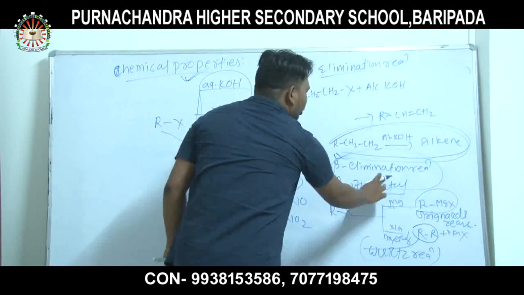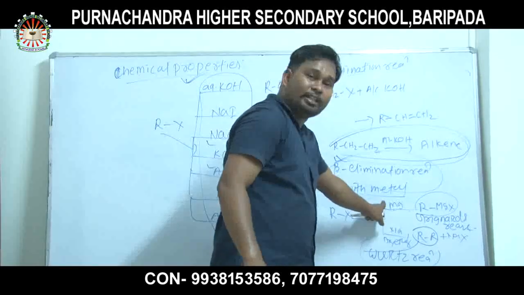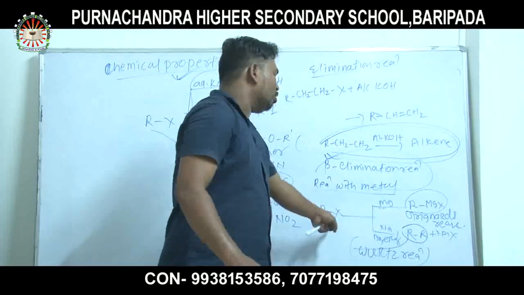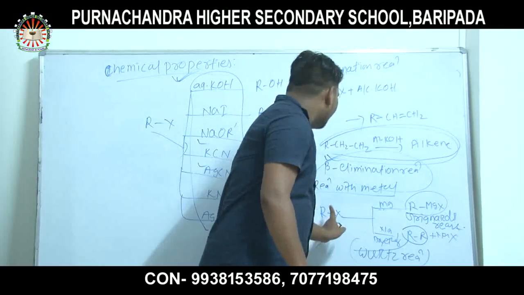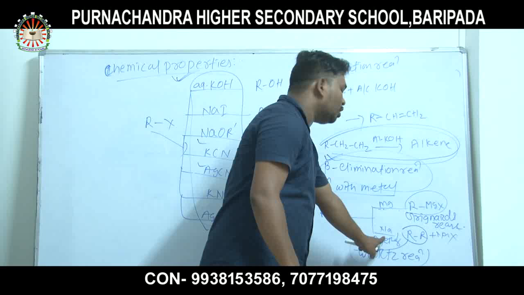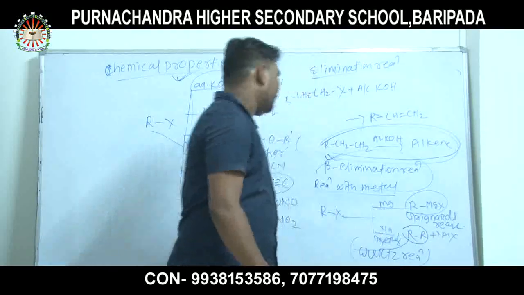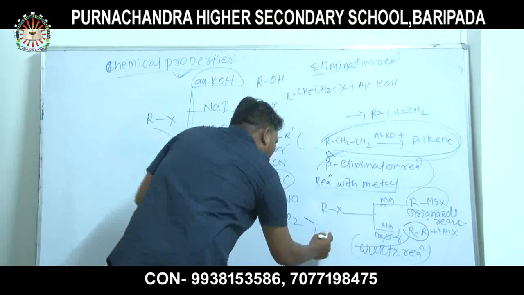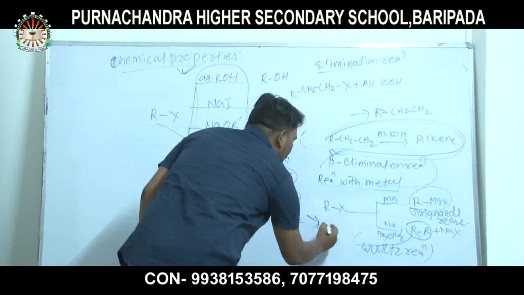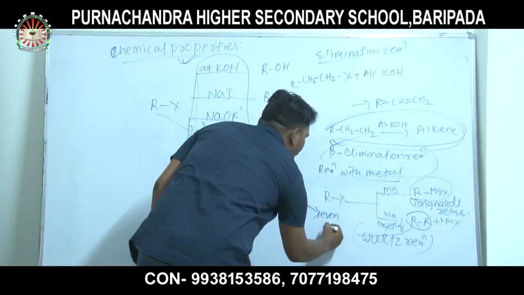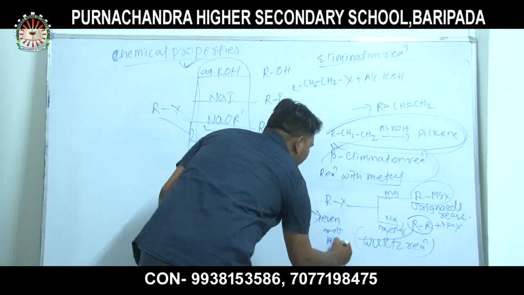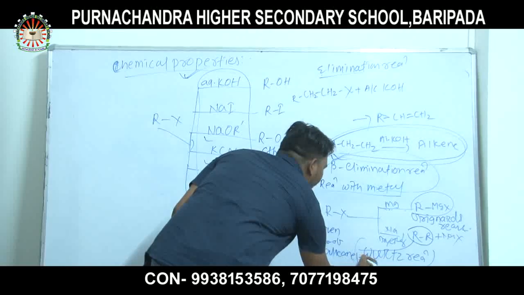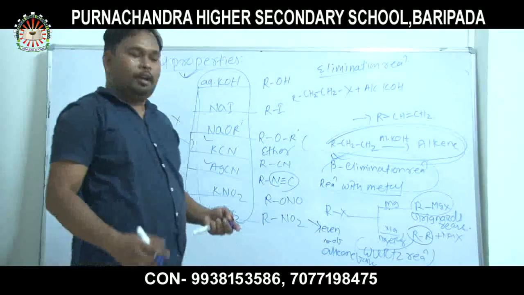Next, reaction with metal. When alkyl halide reacts with magnesium, then RMgX is formed, where R is any alkyl group and X is any halide. Another one is when alkyl halide reacts with sodium in the presence of dry ether, then alkane is formed. That is called the Wurtz reaction, in which a symmetrical alkane with an even number of carbons is formed. Thank you.